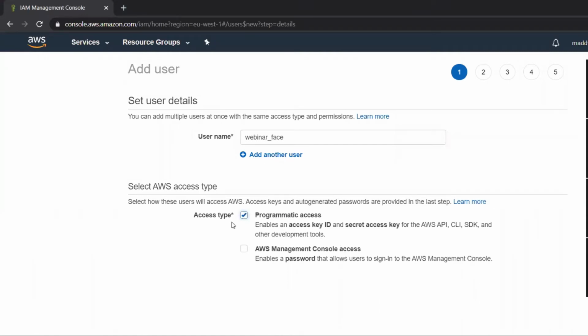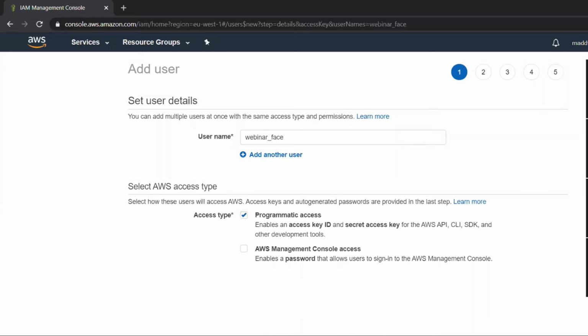If you tick programmatic access, it means you can access your Rekognition service from any local machine by using AWS APIs, the AWS CLI, or the AWS SDK, or through any other development tools. So you need to enter your username. This user has to be created using the IAM service in AWS. IAM stands for Identity and Access Management, and that gives permission for your local machine.